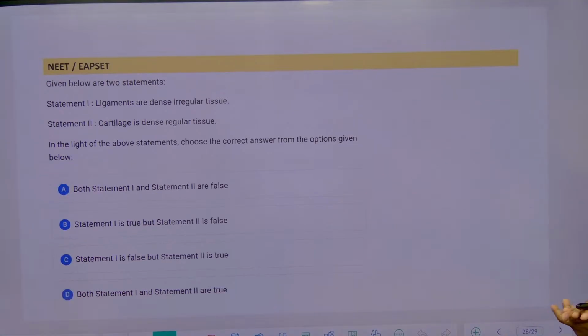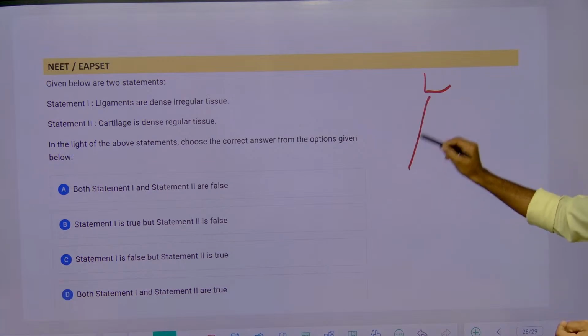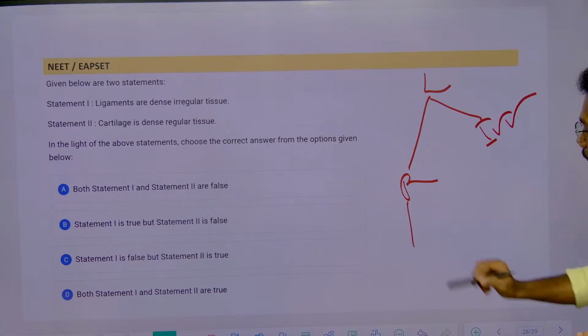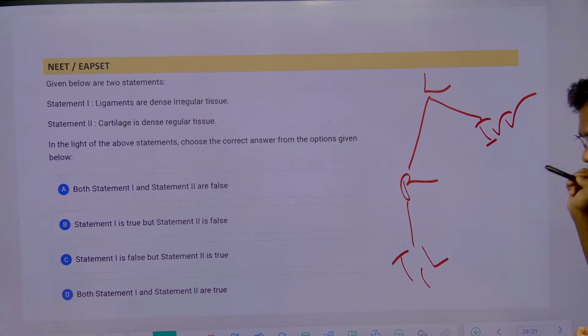So the next question: ligaments are dense irregular tissue, cartilage is dense regular tissue. Is it true or wrong? In dense connective tissue we have regular and we have irregular. In regular we discussed tendons and ligaments.